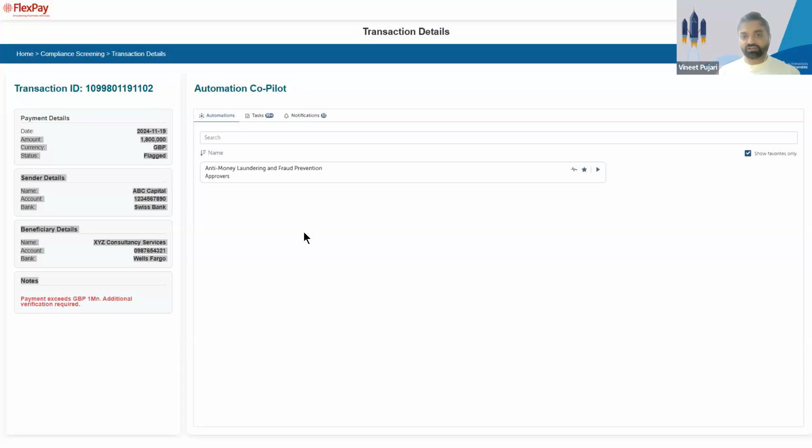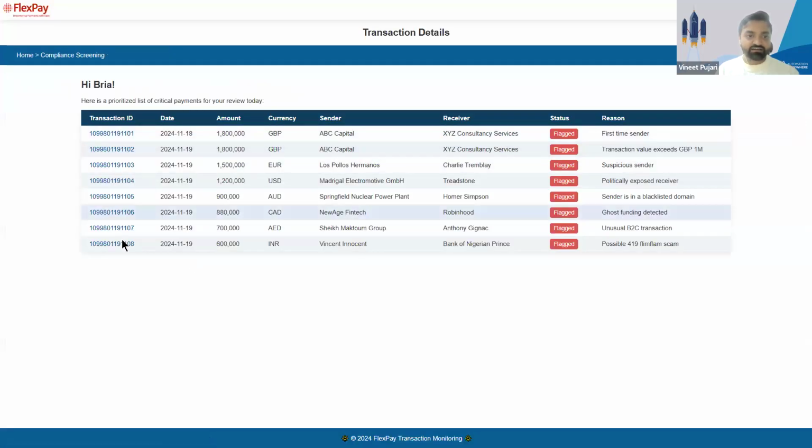Companies who are beginning their journey with AI and agentic orchestration, they can start every process with a human oversight, but they don't have to do that. They can make these transactions frictionless once they have a confidence that their AI agents are doing the right thing over a period of time, right? So most of these transactions can be straight through processed. I don't have to be engaged in most of these transactions that we are seeing here. And then I can be pulled into the loop only when there's something that's really critical.